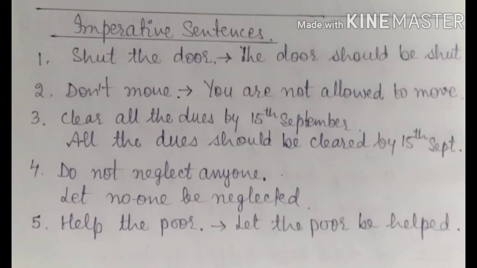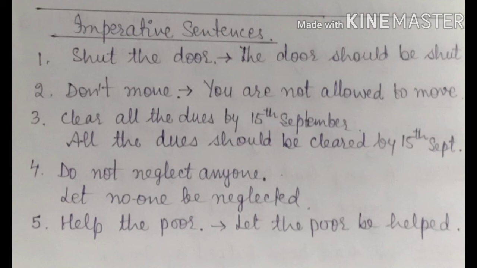Children, you may be thinking how to change the imperative sentences, because I have not taken any imperative sentences in the tenses. So let's see some imperative sentences and how to change them. First example is shut the door. The door should be shut, or let the door be shut. Second example is don't move. You are not allowed to move.